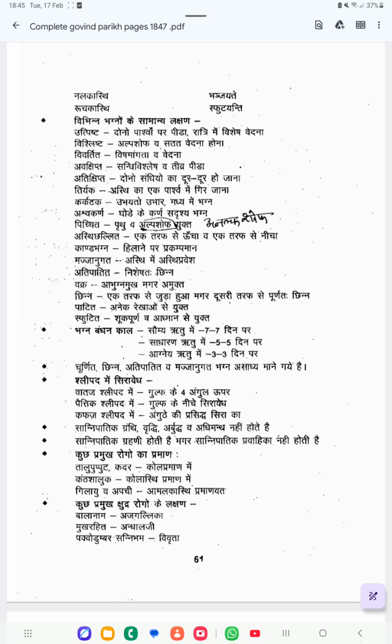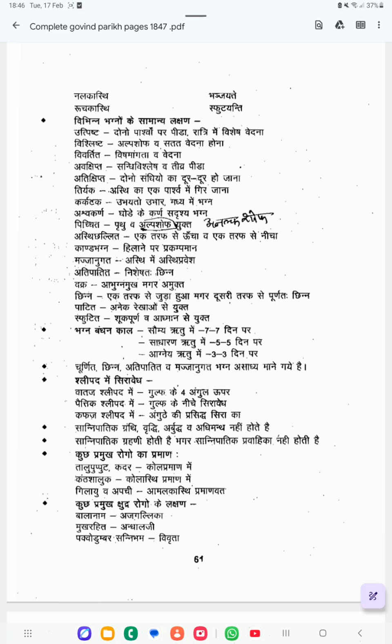Next one is Patita. Anega rekha omse yukta. The bone will be split into many pieces. Multiple fracture lines will be present in the bone. That is called Patita.